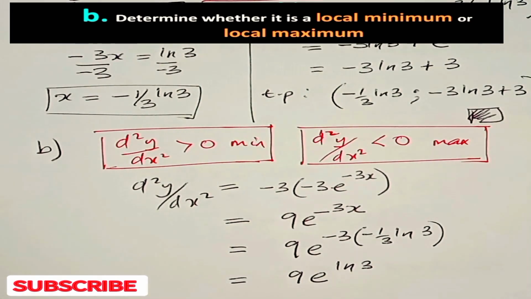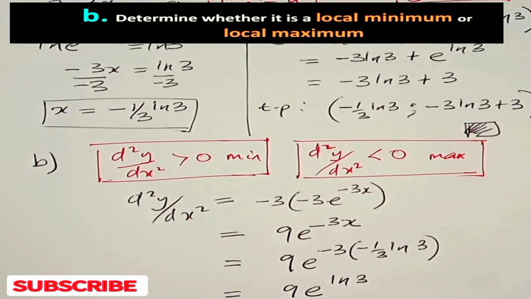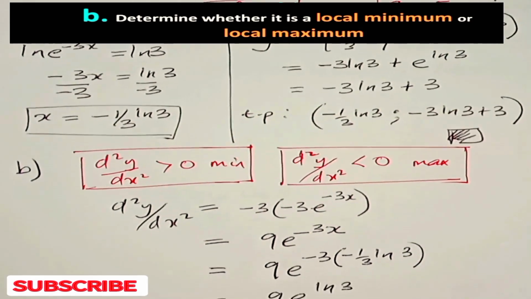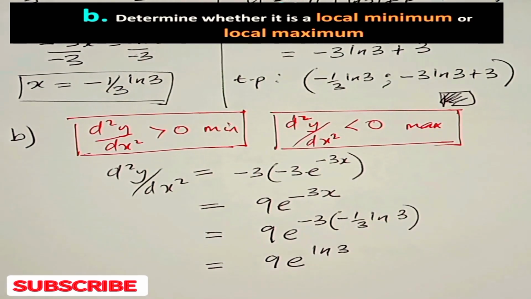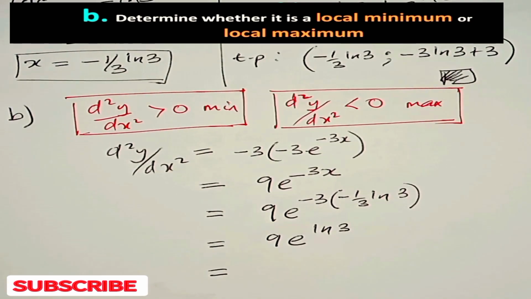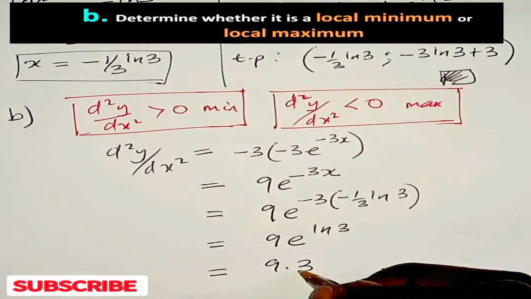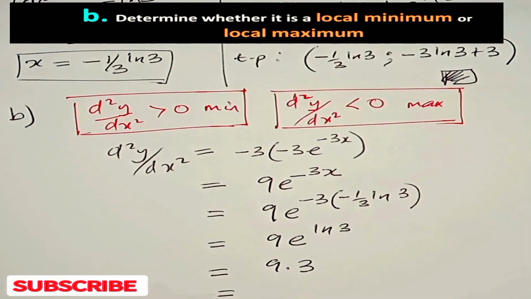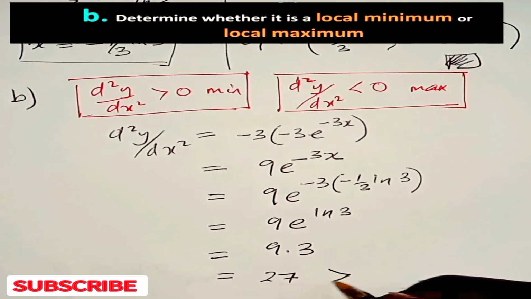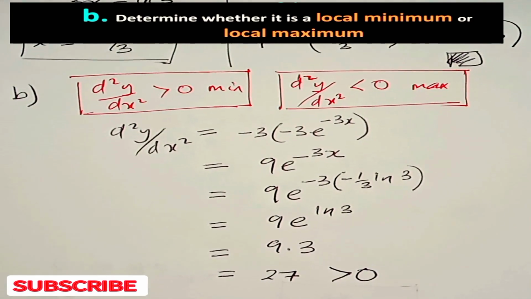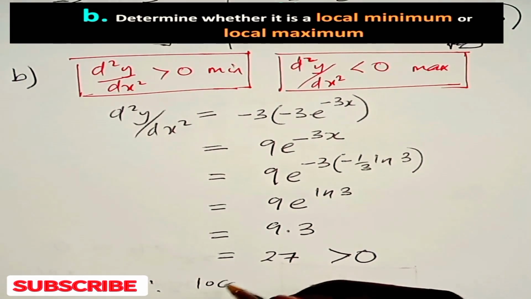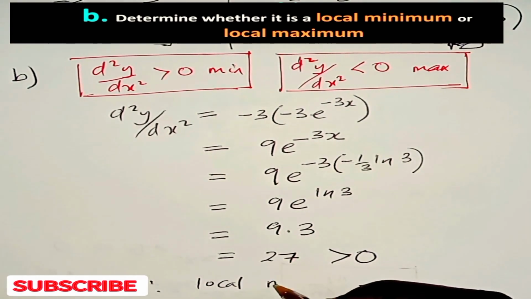These cancel off, and we use again that property of logarithms of exponents right here. Then we say that second derivative at the turning point is given by 9 multiplied by 3. And that gives us 27. And this is greater than 0. Therefore, we say we have a local minimum.